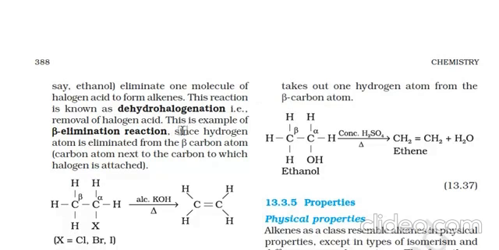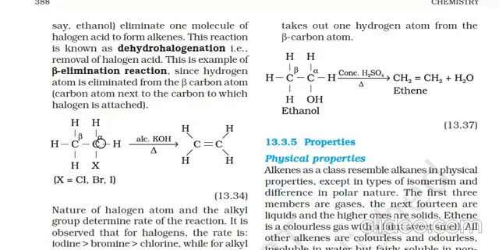This is an example of a beta elimination reaction. Here the alkyl halides are treated with alcoholic KOH and heated, which causes the removal of HX and formation of the alkene.